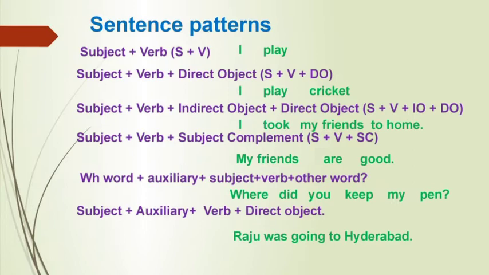Fourth one, subject plus auxiliary verb plus subject complement pattern. In this pattern, we should know what is subject complement. It follows the linking verbs and it shows the complement of the subject. For example, Balasubramaniam is a gifted singer. See here, subject is Balasubramaniam, auxiliary verb is, subject complement, a gifted singer.